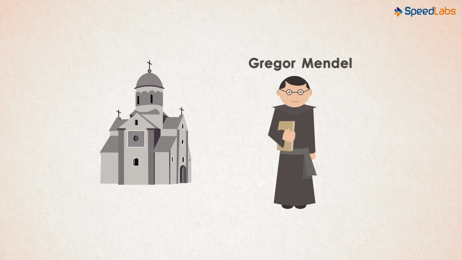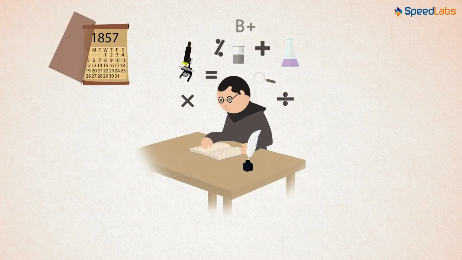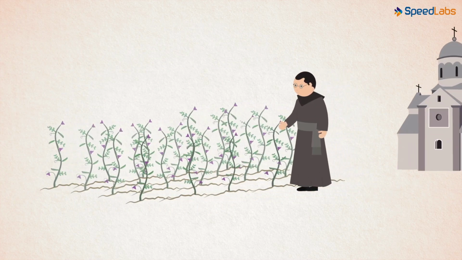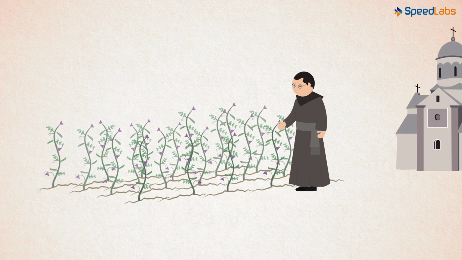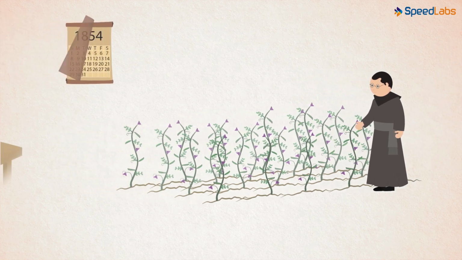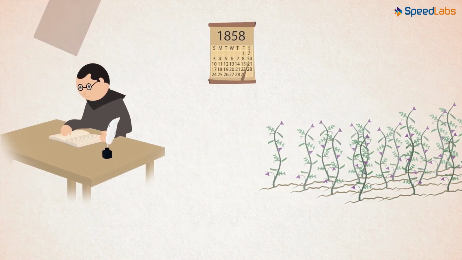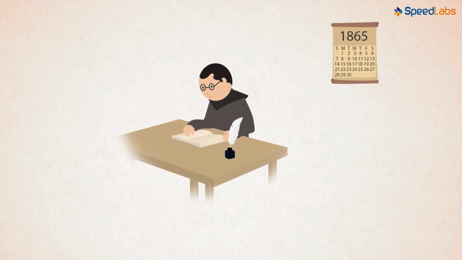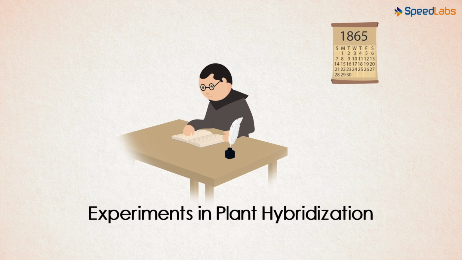So what exactly did he do? Being a student of both science and math, he studied pea plants. In the garden of the monastery, he planted several pea plants and mixed and matched different characteristics to study them. The pea plants he studied had many variations like different seed colors and length of the plant, for example. Constant observation for many years led him to conclude several things about the pea plants. With this, he wrote his paper in the year 1865 titled Experiments in Plant Hybridization.